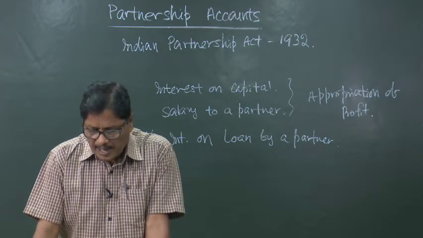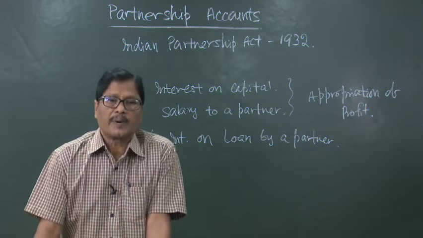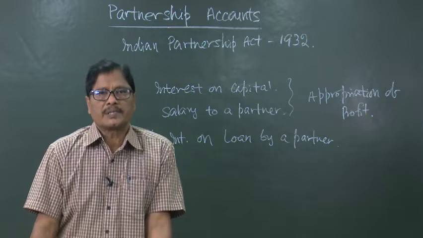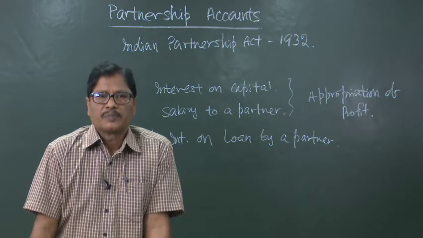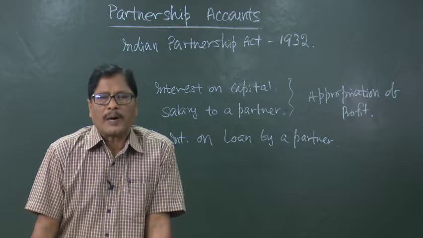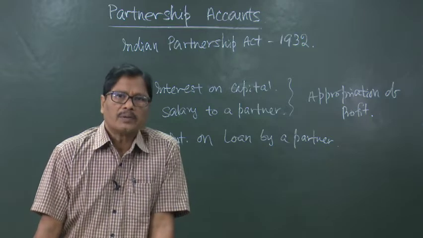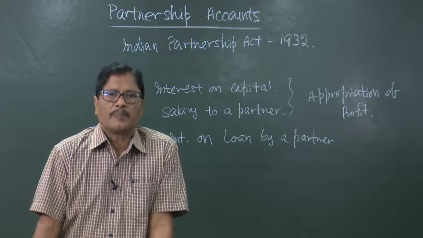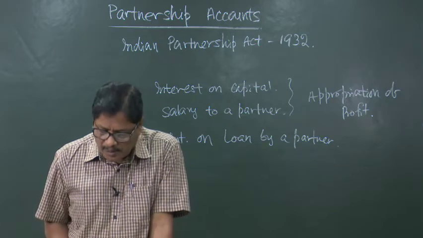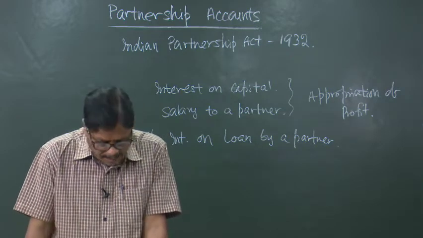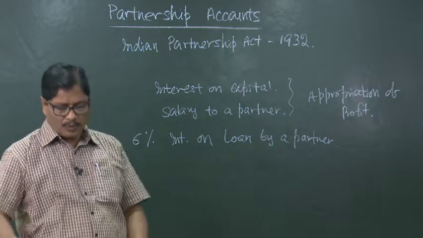No person can be admitted without the consent of existing partners. If there are 3 partners A, B, C and they want to bring in one partner, they can do so, but without the consent of all the partners, he cannot enter into the partnership firm, he cannot become a partner. So, these are some rules given in section 13 of the Indian Partnership Act, which we have to follow.